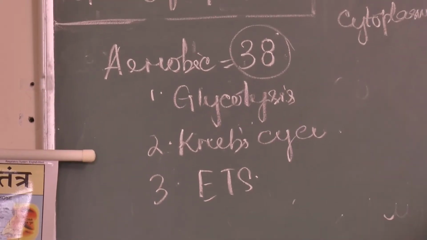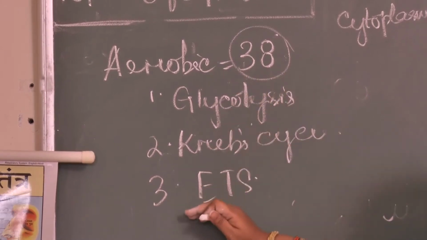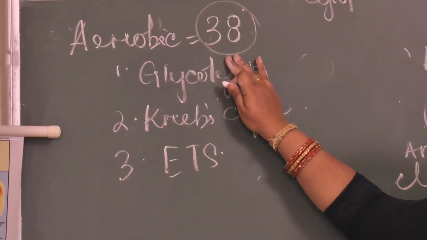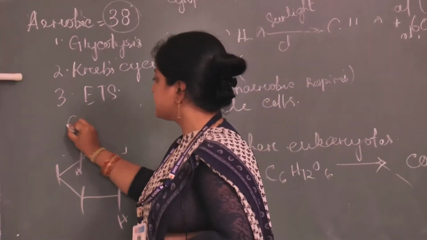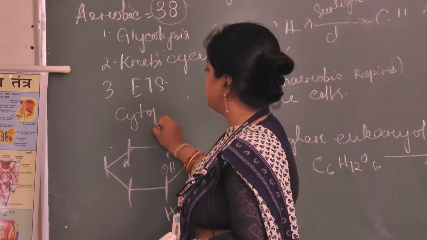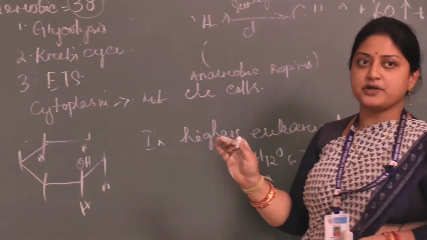Glycolysis takes place in the cytoplasm, then it moves to the mitochondria. The Krebs cycle and electron transport system take place inside the mitochondria.